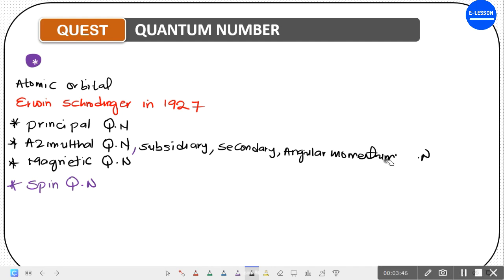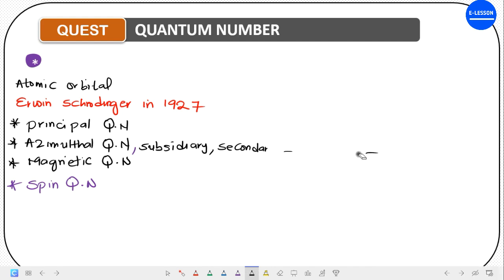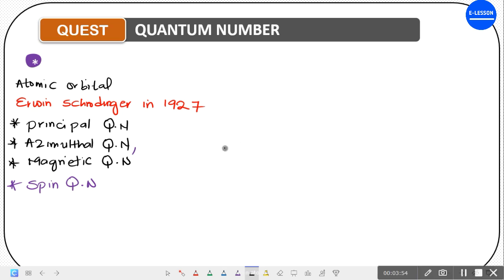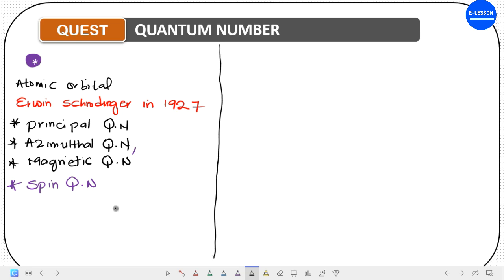Okay, so having discussed the four kinds of quantum numbers, what are these quantum numbers talking about? What do they actually describe? Let us take the first one, which is the principal quantum number.